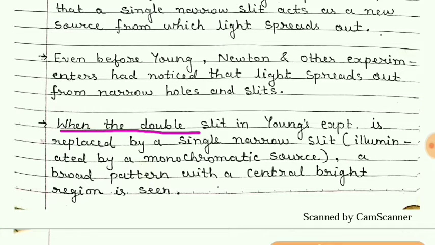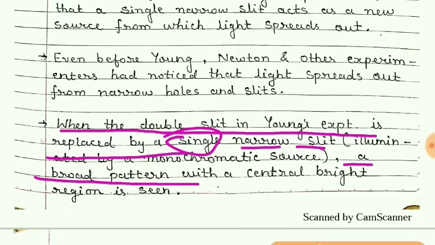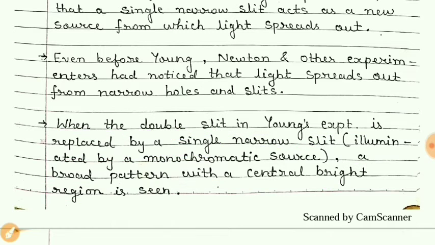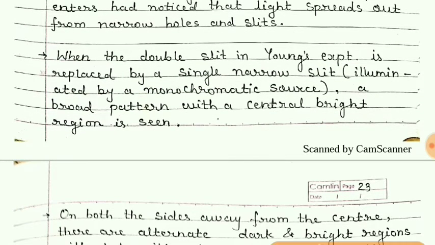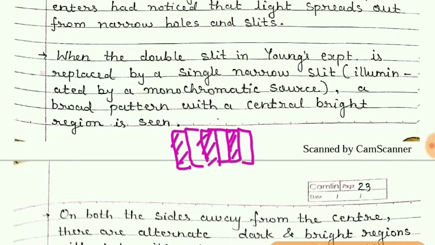When the double slit in Young's experiment is replaced by a single narrow slit, a broad pattern with a central bright region is seen. That means we have seen that in Young's experiment we observed bright, then dark, then once again bright, then dark, this type of bands on both the sides when double slits were used.